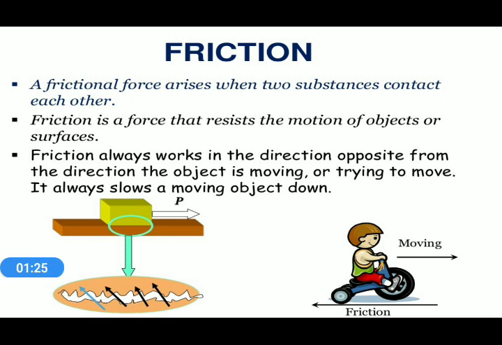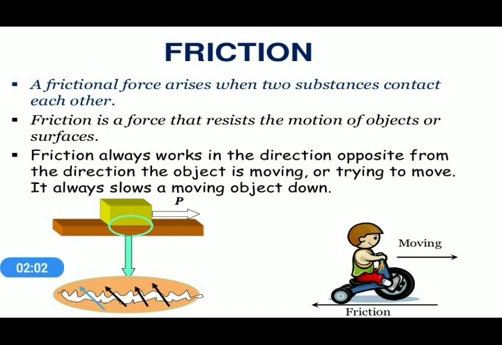From previous knowledge we know that friction is considered to be an opposing force. That means it always opposes the motion of the object. You might have seen some examples, like when we roll a ball, after some time that ball comes to a rest position. Why does it come to rest? It comes to rest because a frictional force is applicable between the surface of the ball and the surface of the earth.